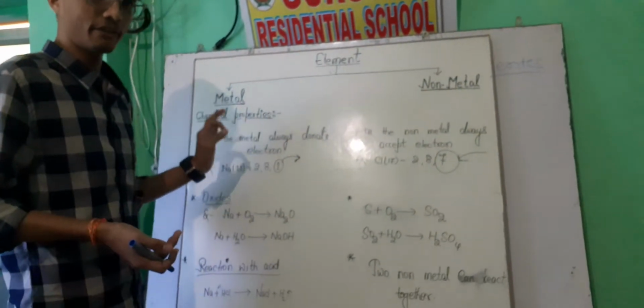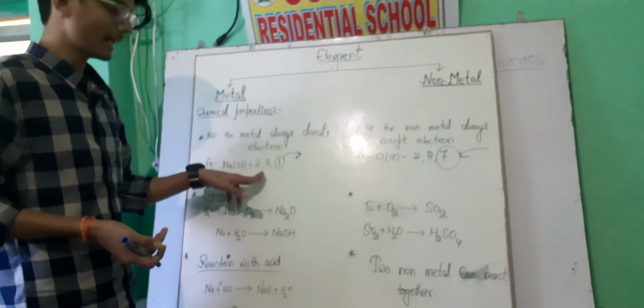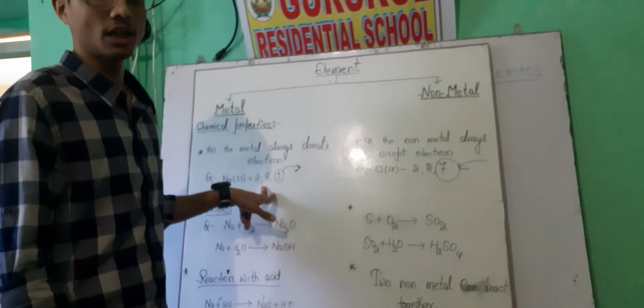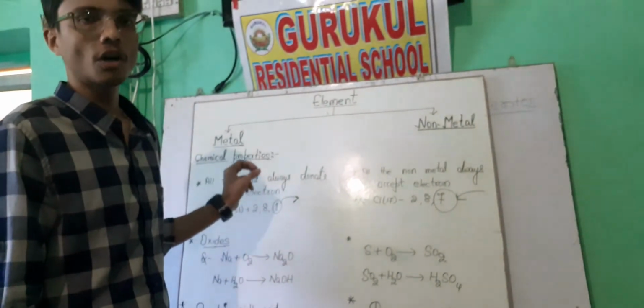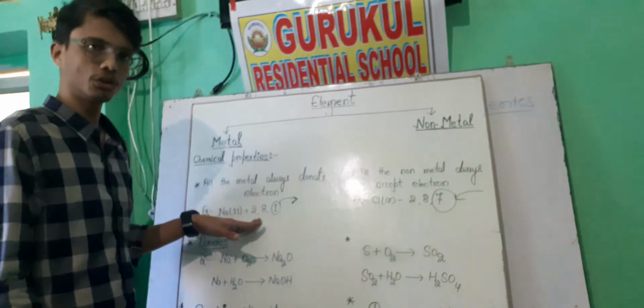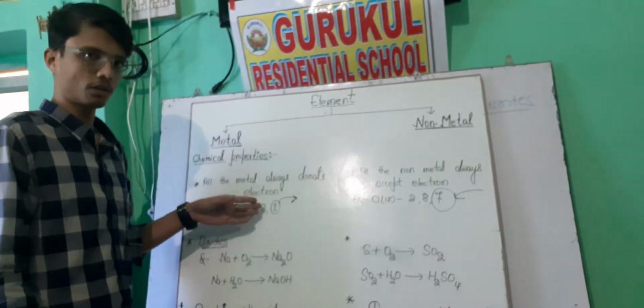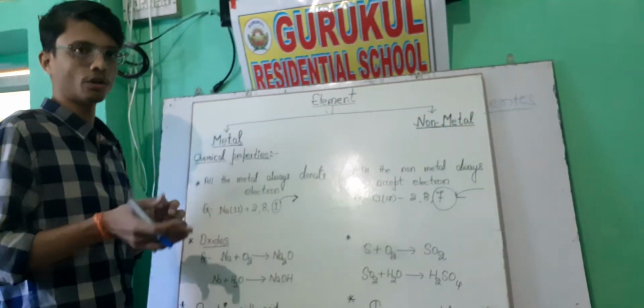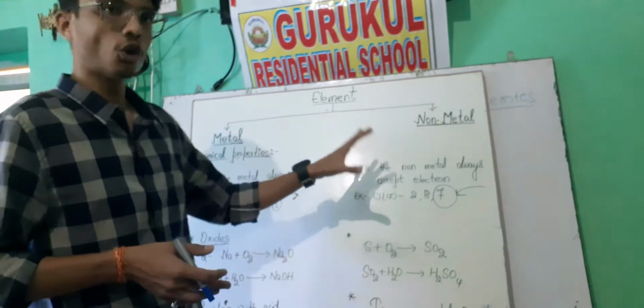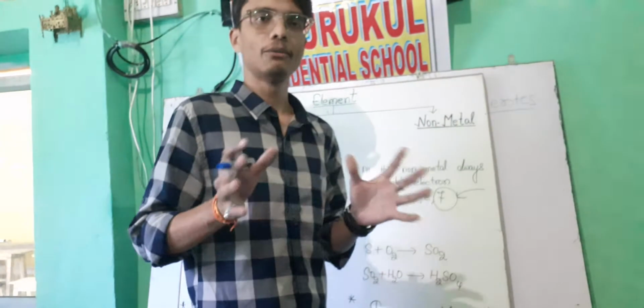Two metals can never react together because of their electronic configuration. Due to its electronic configuration, two metals cannot react together, because we know that they will always donate electrons. So two metals do not make any compound or any molecule, but two non-metals can react together and form a molecule.